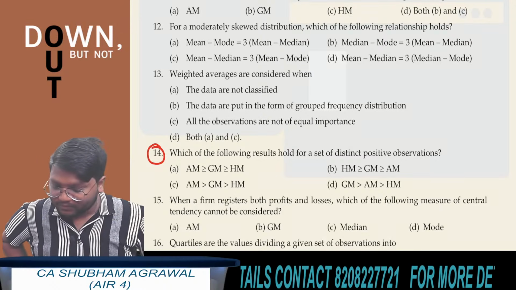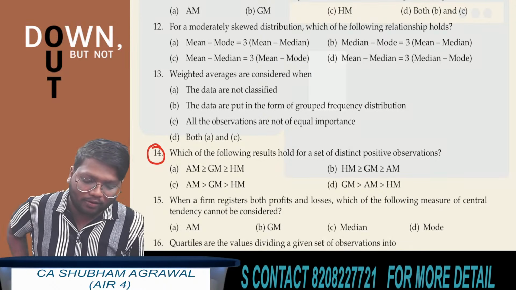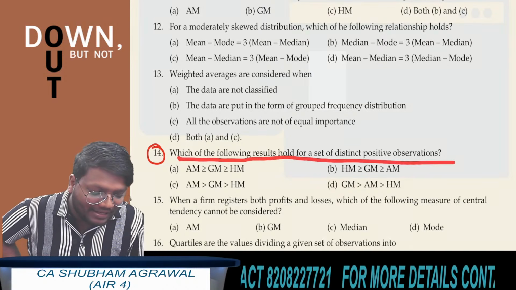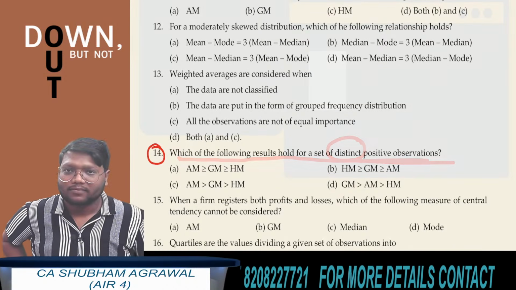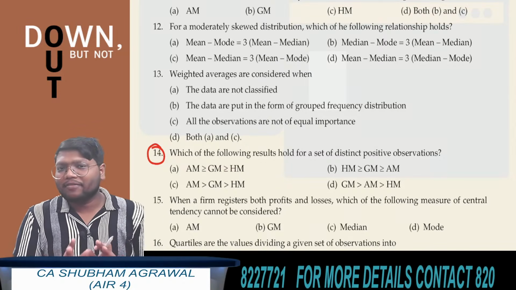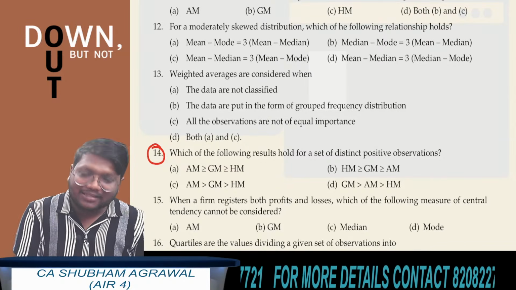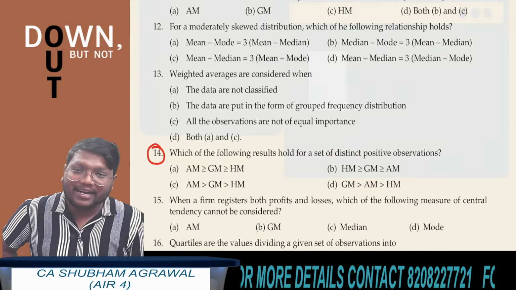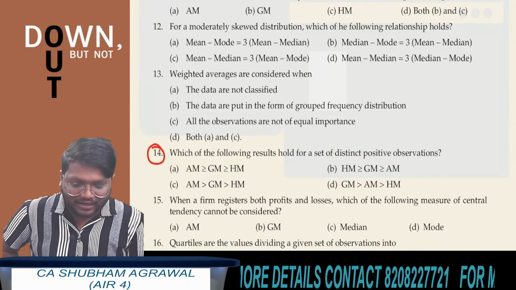Question number 14. Tell me what is the answer for question number 14. Which of the following results hold for a set of distinct positive observations? All these things we have written in our notes. Just now we have seen this result, that if distinct observations are there in the data set, then which inequality is correct?